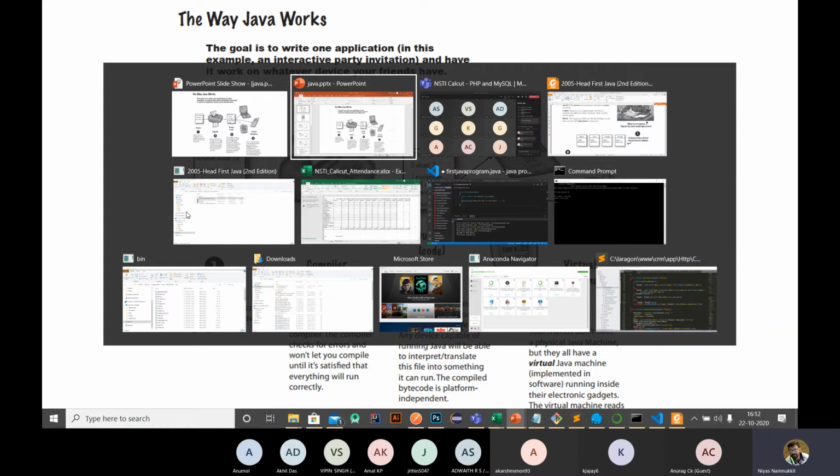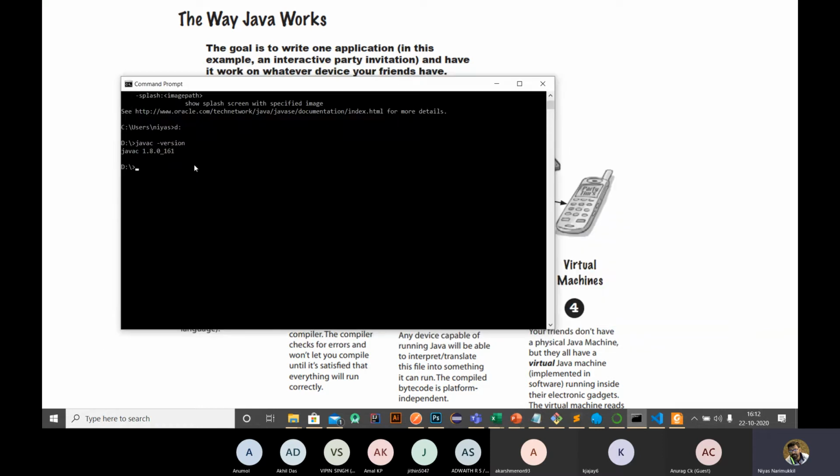When that is all done and Java is installed on your system, we can get the version: if you run javac space hyphen version, we will get the version of the Java compiler. Okay, I am using Java 1.8, so you have to install the 1.8 JDK. 1.8 is enough. Once installed, set the environment variables, and then you can check whether it is configured properly with the command javac -version.